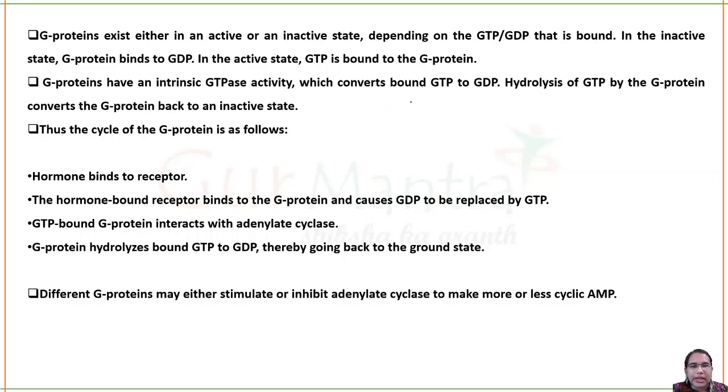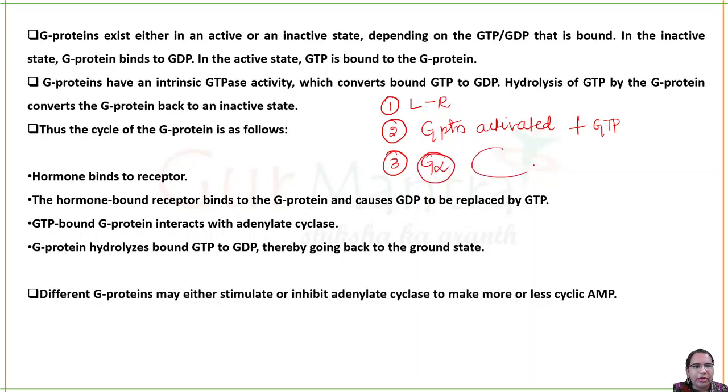So what happens? The ligand will bind to the receptor. This is the first step. Now the G protein will be activated, and how will it be activated? Because it is attached to GTP. Since this G protein is activated, the G protein will get split up. The G alpha subunit will be split from the beta and gamma subunits. G alpha GTP.